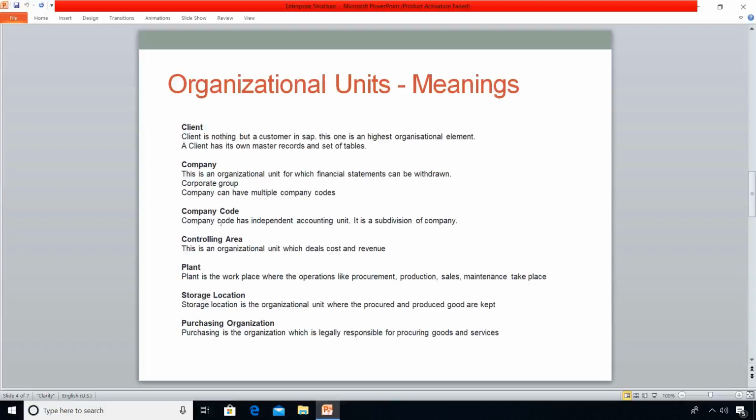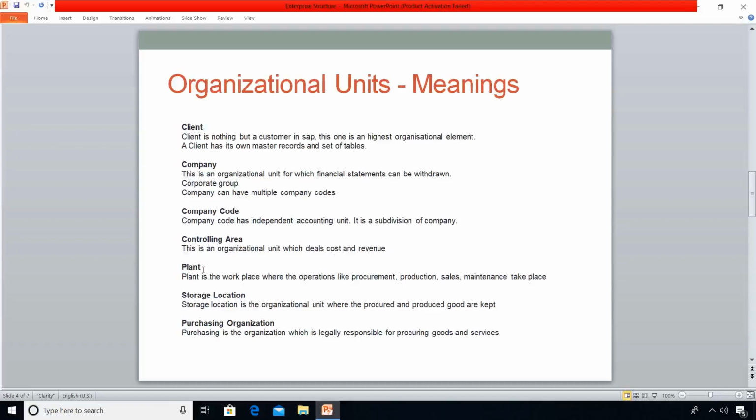Coming to company code, it is an independent accounting unit. It is a subdivision of company. It means under a company we can have multiple company codes. Controlling area. This is an organizational unit which will be dealing with accounts payable and receivable, like it will be dealing with cost and revenue things.